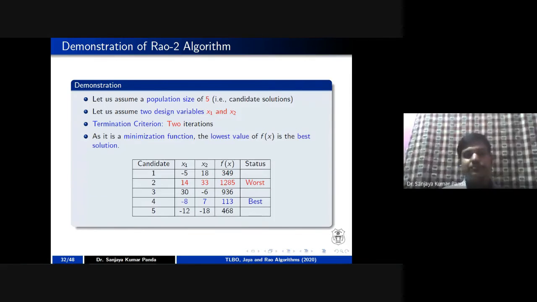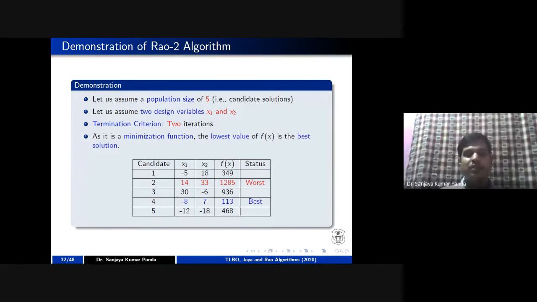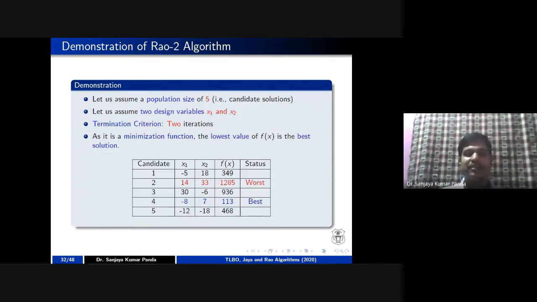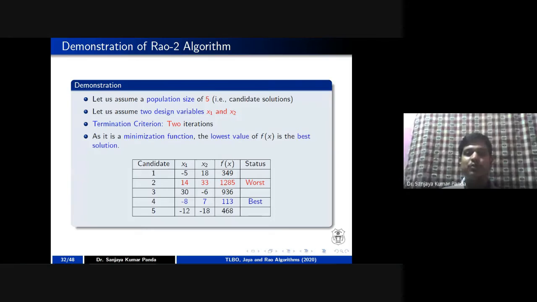No, ma'am, the answer is no. Not just evolutionary, even conventional methods. In mathematics, there is something called the Newton-Raphson method. If you remember, whatever value you are getting there is also not the exact optimal solution. You may get a value close to the solution. Maybe if you are solving a quadratic equation, the roots are x equal to 2 and 3, but applying this algorithm you will get 1.99 and, let's say, 3.01, something like that.